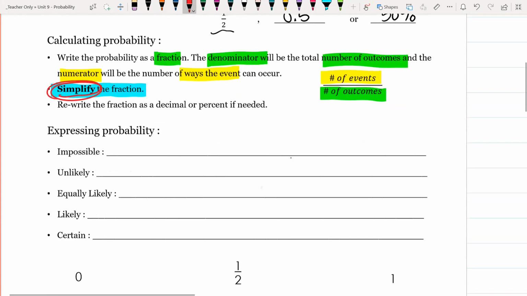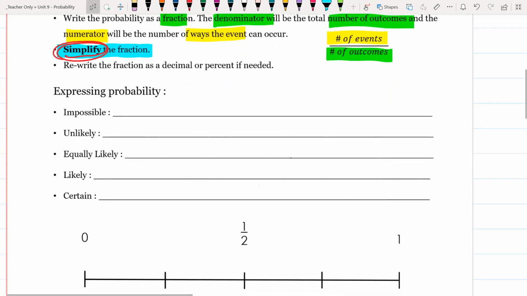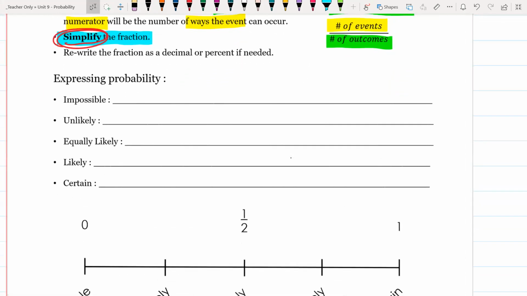Okay, so there's a couple different ways to express or to write the likelihood. Things could be classified as impossible. Impossible has a 0% chance of happening. So it'll be written as 0% or 0 in fraction form.